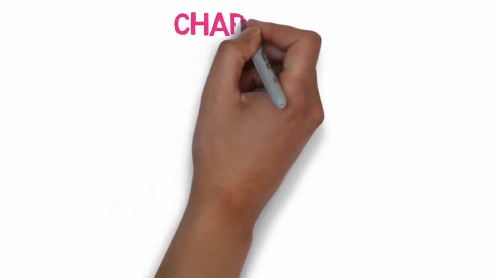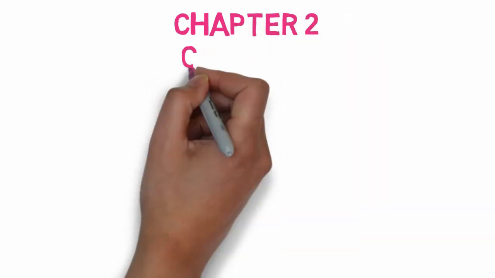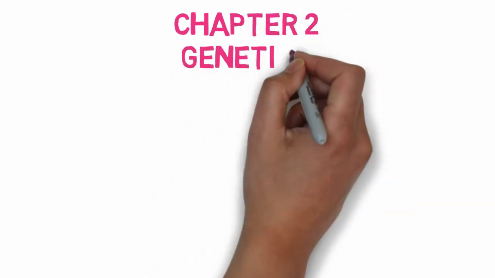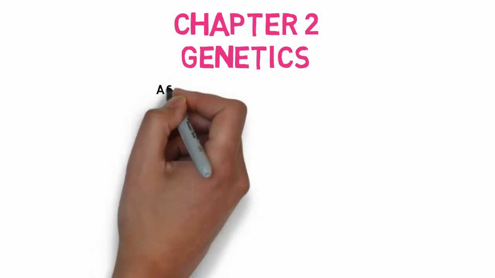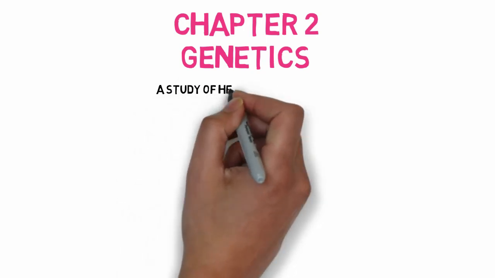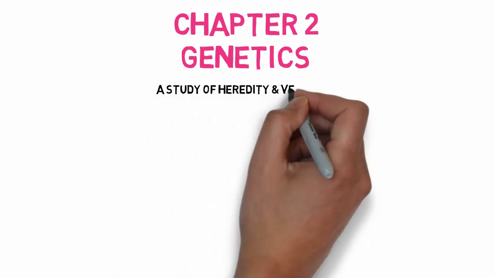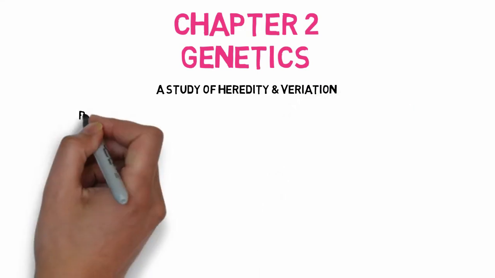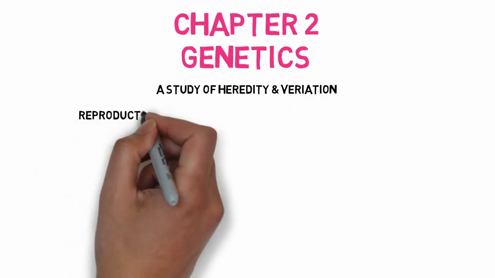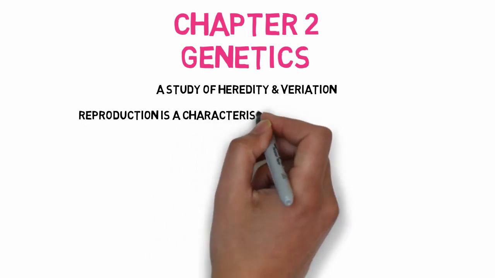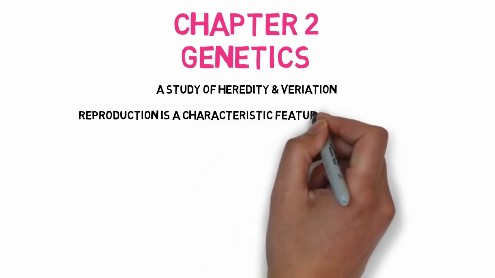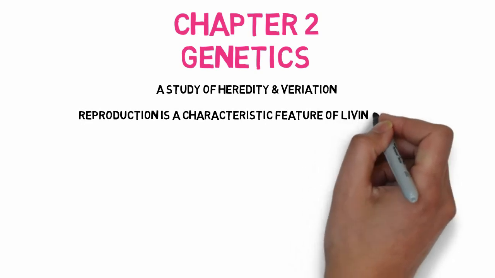Right now on your screen, we are going to discuss chapter 2 that includes genetics, biotechnology and its application, ecology and environment. Starting from genetics, genetics is a branch of biology that deals with the study of heredity and variation. As we get to know from the last episode, every living organism should have some distinguishable characters, out of which reproduction is the vital one.